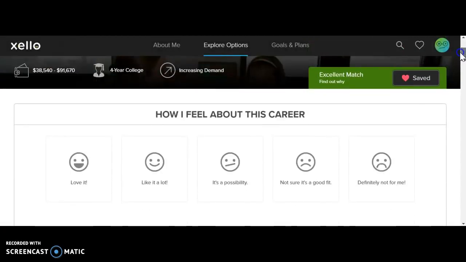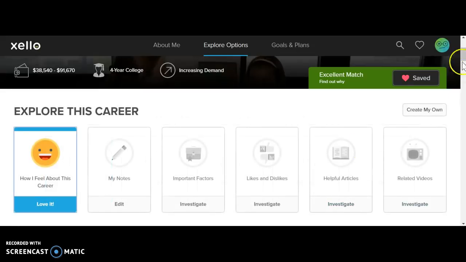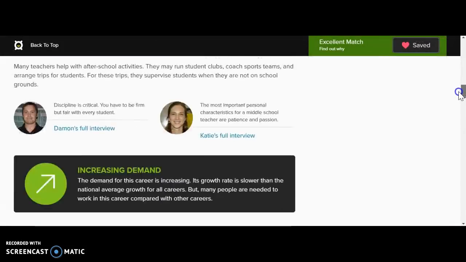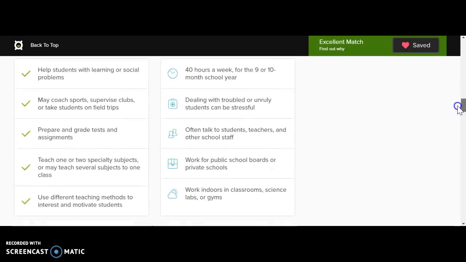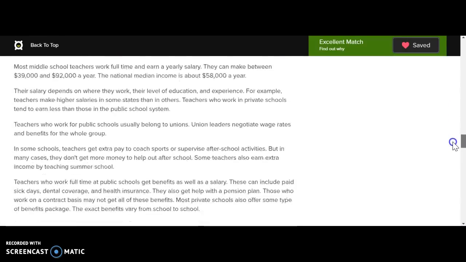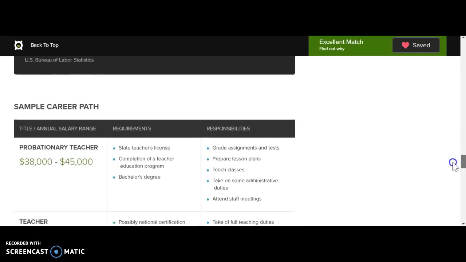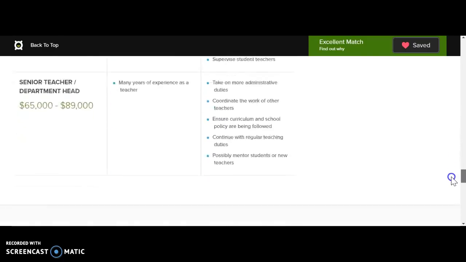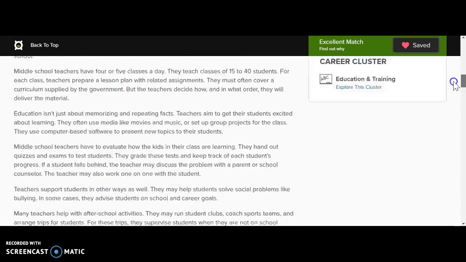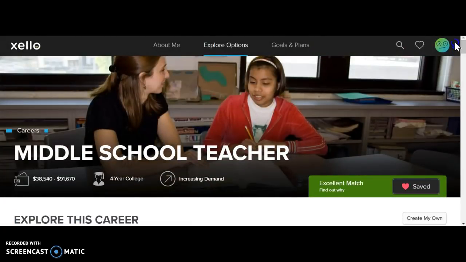Middle school teacher, most days will go with I love it. And you can fill out this stuff or you can just leave that be for right now. You scroll down and it gives you a little bit more information about the job, about the workplace, about what it is that you do, the different personality styles, how much money you might make, the kinds of earnings and career path that you might have, what kinds of schooling you need to have. So there's a lot of information stashed in each of these.